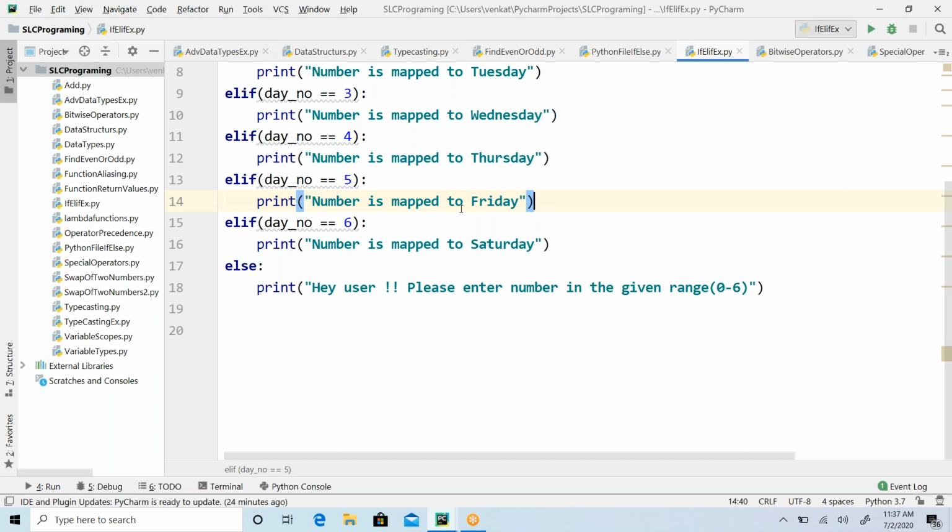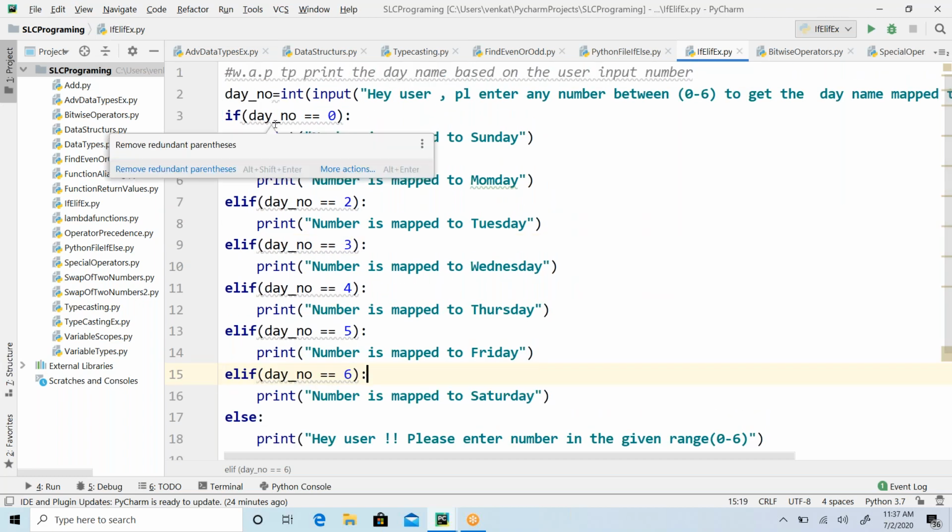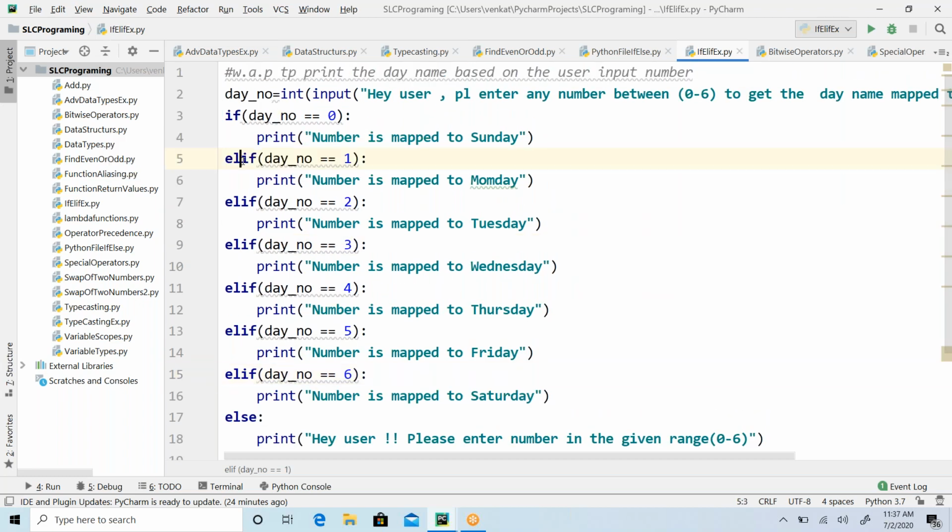Then what is the point of looking for the other choices? What are the choices? Whether the other choices also meet my choice, or other options also match my choice. So it's meaningless and it doesn't make sense. That is how, programmatically, we are going to do it, using elif.